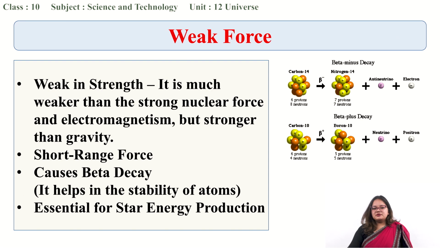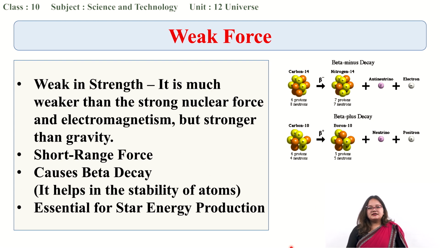Leaving the others aside, let's discuss beta decay. Beta decay is a type of radioactive decay where either protons are transformed into neutrons or neutrons are transformed into protons, which helps unstable atoms become stable.